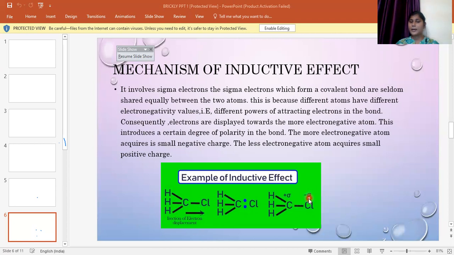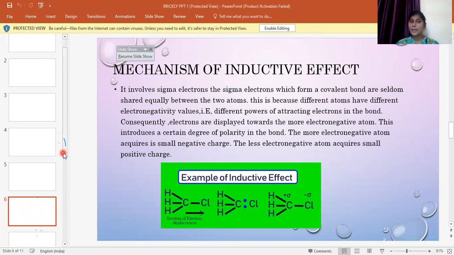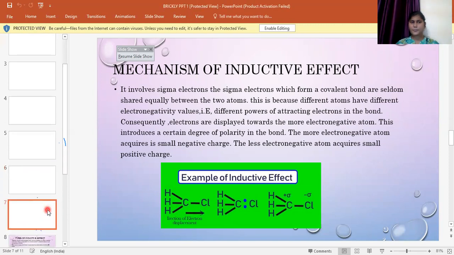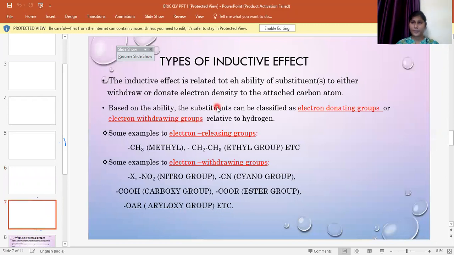Therefore, a delta negative charge is formed on this halogen atom and a delta positive charge is formed on this carbon atom. Therefore, there is an introduction of the inductive effect. The inductive effect is also called induction.